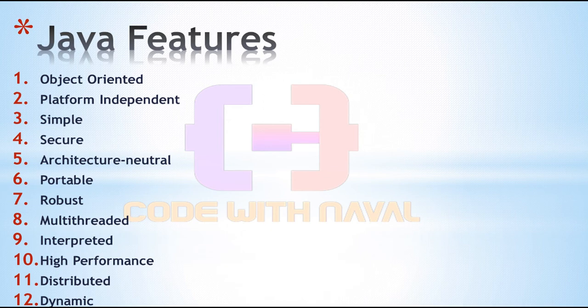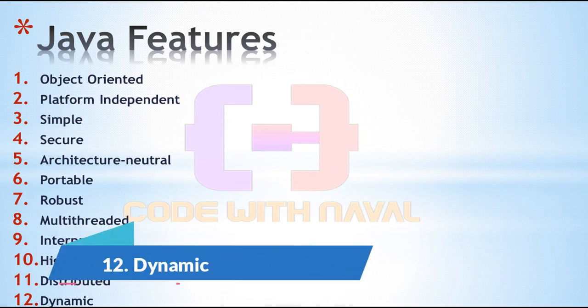Then the next point is distributed. Java is distributed because it gives users the facility to create distributed applications. We have RMI and EJB. Using RMI and EJB, we can create distributed applications.